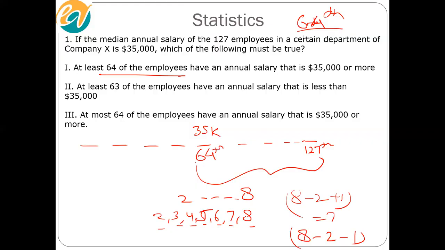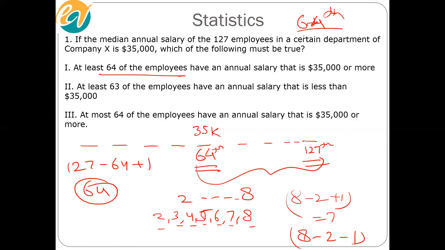Now, the reason I was telling you this was: how many employees are there between the 64th employee and the 127th employee, including these two employees? Again, last minus first plus 1. So that would be 64, right?